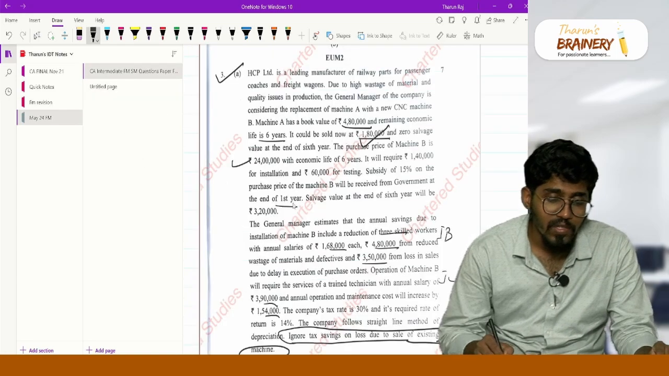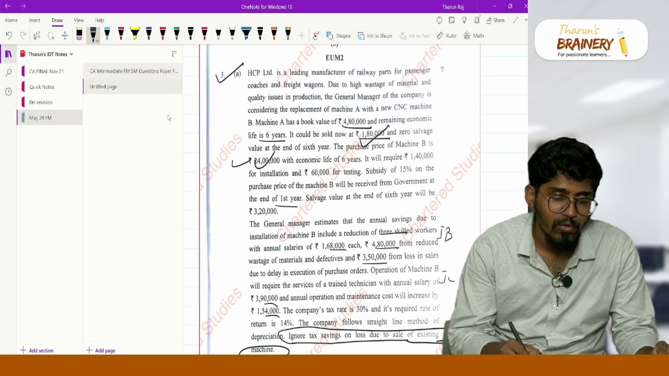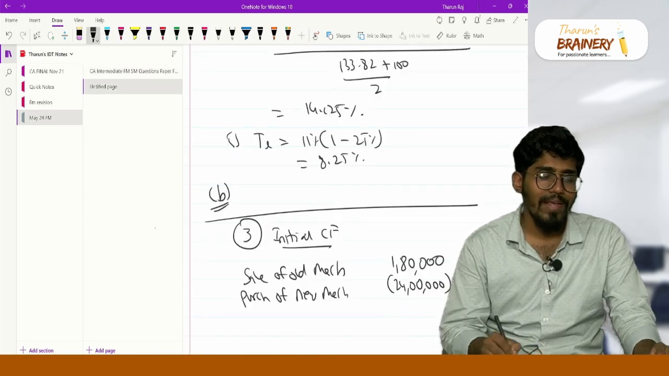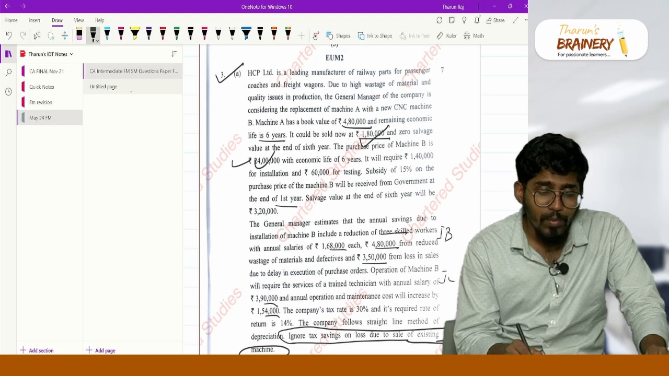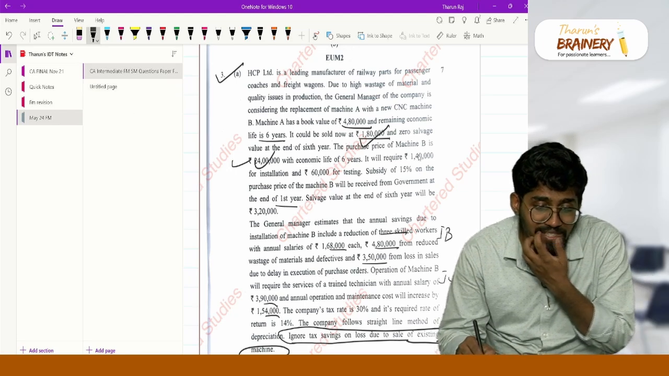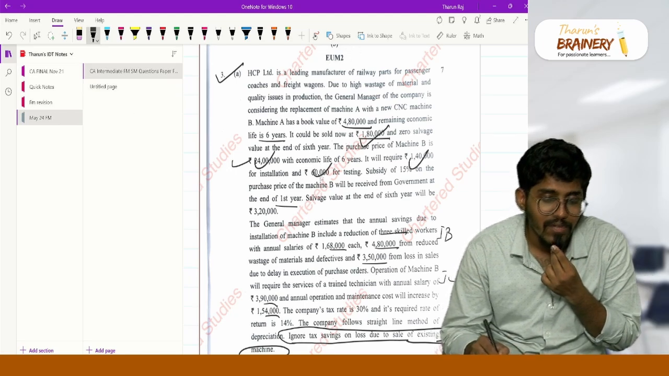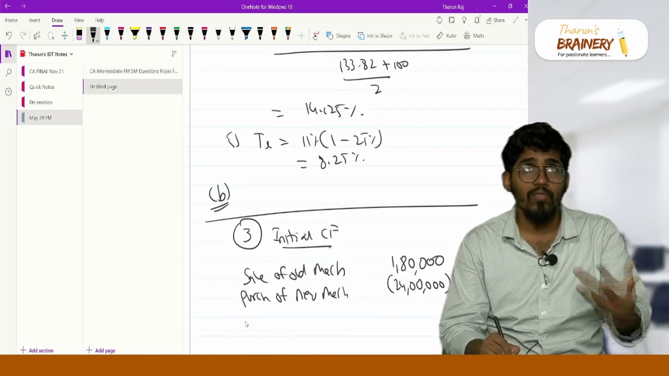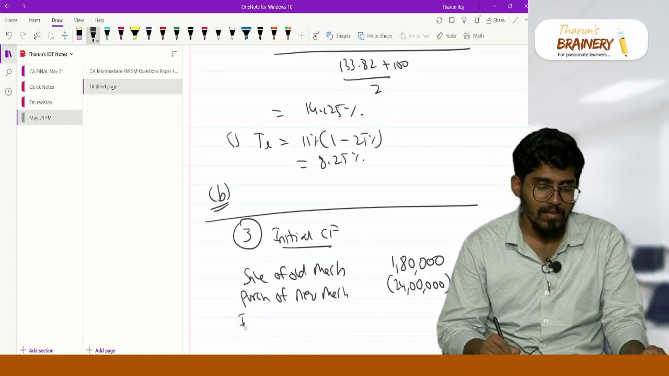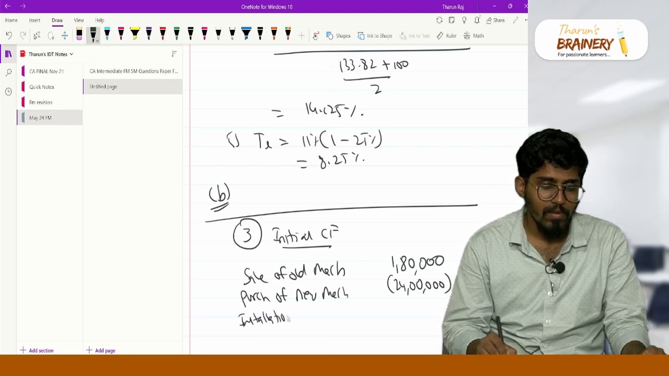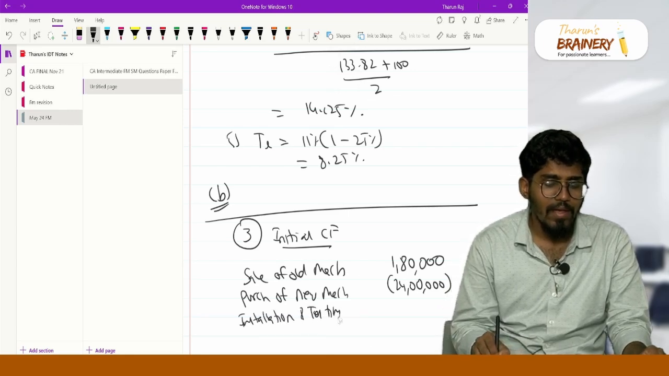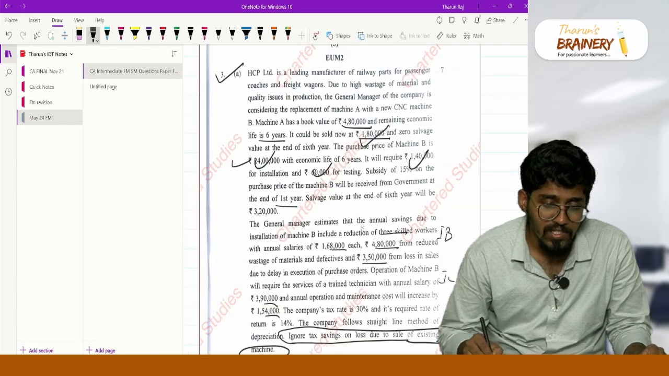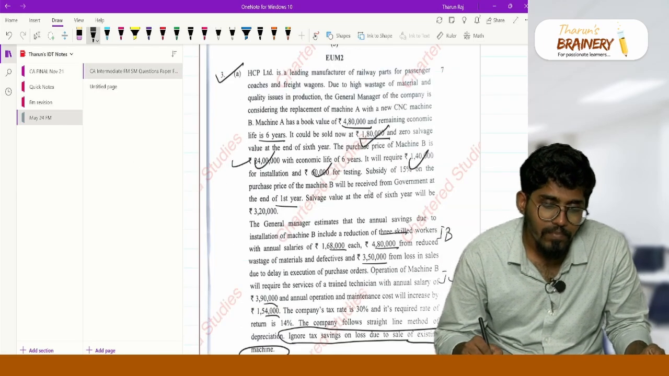So purchase of new machinery, I'm purchasing at 24 lakh rupees, so minus 24 lakh rupees. Now after purchasing, you will have the cost of installation and cost of testing, 1,60,000 and 40,000. So installation and testing is again an outflow, 2 lakh rupees.